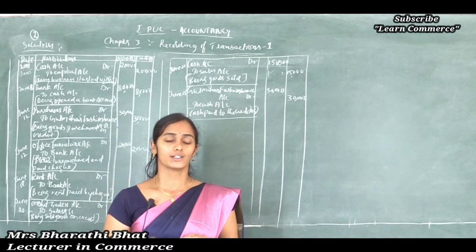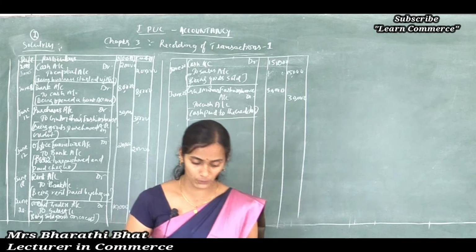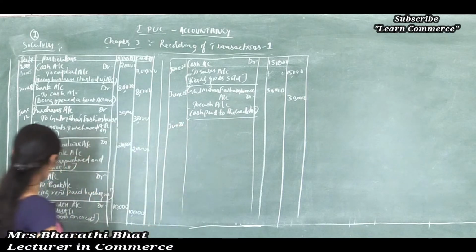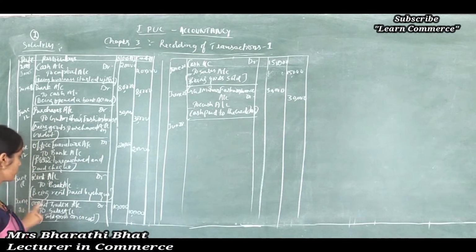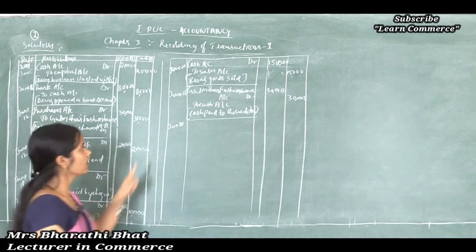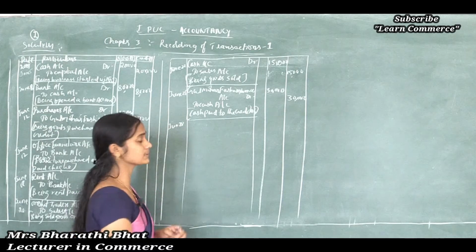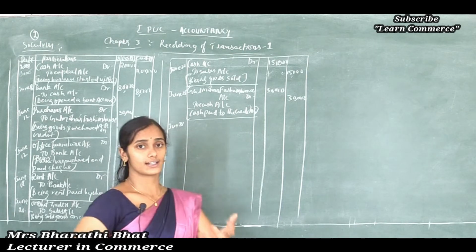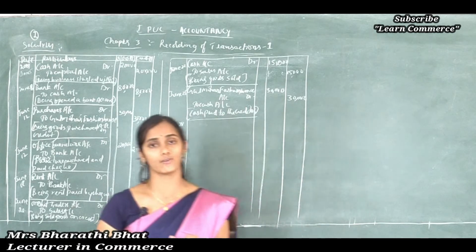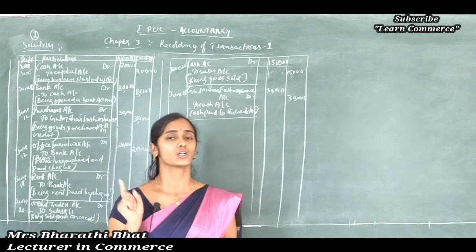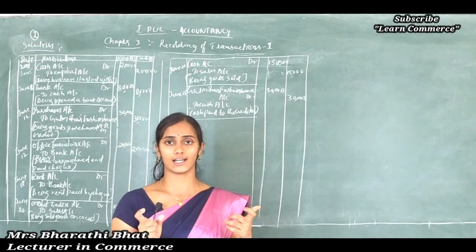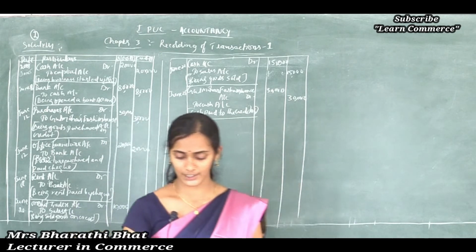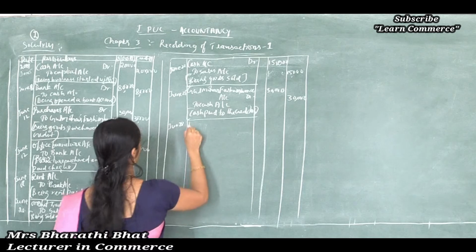Actually we sold to Mohit on June 20 on credit. After a few days, on June 28, Mohit Traders is paying a check to this organization. So check received from Mohit Traders. When a check comes, it directly affects the bank account. So bank account shows increased value. Bank account debited to Mohit Traders account.